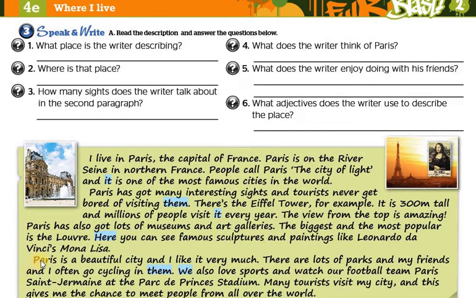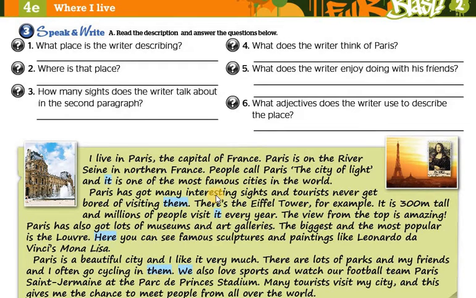Okay, so when you finish, please try to answer these questions, right? Again, I would like you to have a quick reading of this text, and to notice some things. For example, I live in Paris, the capital of France. Here we are describing our place.